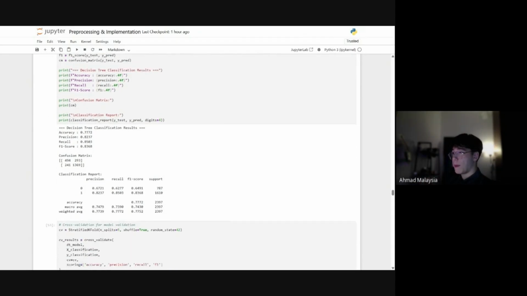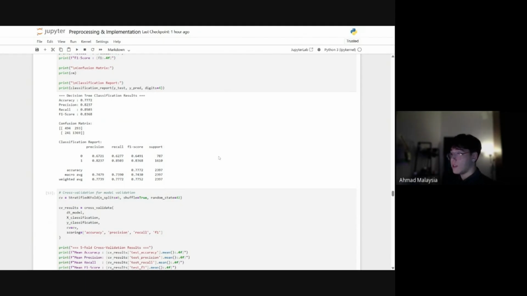For the evaluation, the model achieved an accuracy of 77.72%, precision of 82.37%, recall of 85.03%, and an F1 score of 83.68%. These results show that the model performed well, especially in identifying fentanyl-positive cases. The confusion matrix also shows that the model correctly classified 1,369 fentanyl-related cases and 494 non-fentanyl cases. However, there are still some false positives and false negatives, which means that the model was stronger in detecting fentanyl-related cases than the non-fentanyl cases.